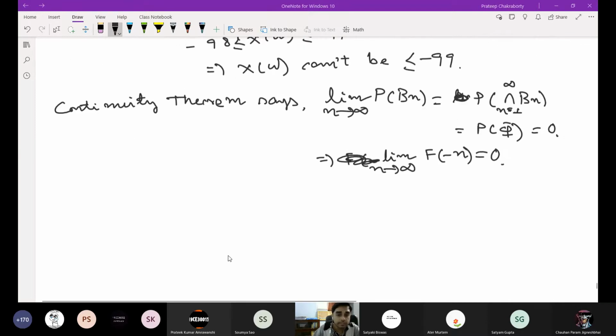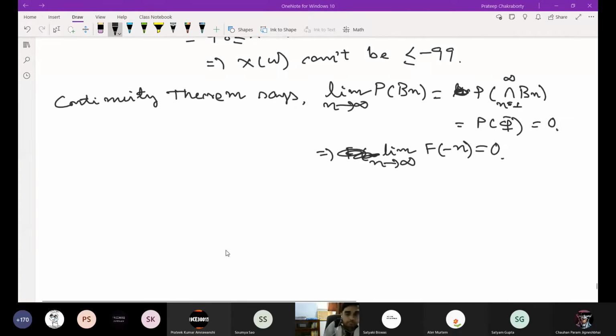Okay, so what does it mean by limit? I am leaving this for you to check. If you know the epsilon delta definition of limit, then you can check, and if you don't know, then I cannot teach you in this course. Otherwise, if you have any difficulty in checking, then you can ask me in the next class.